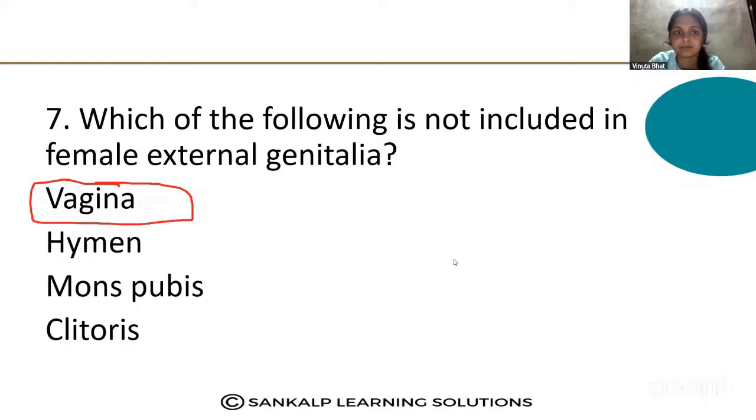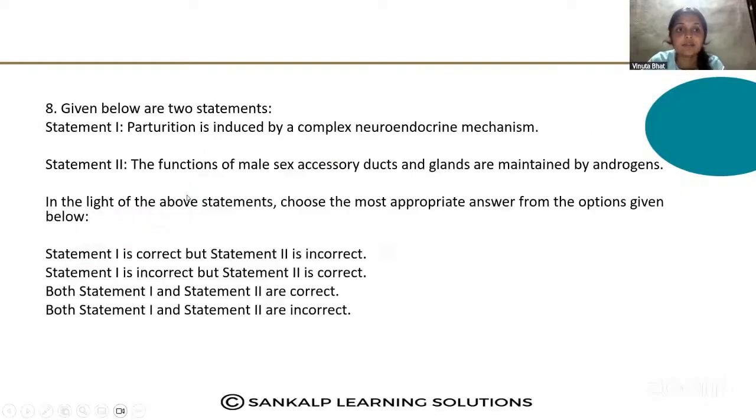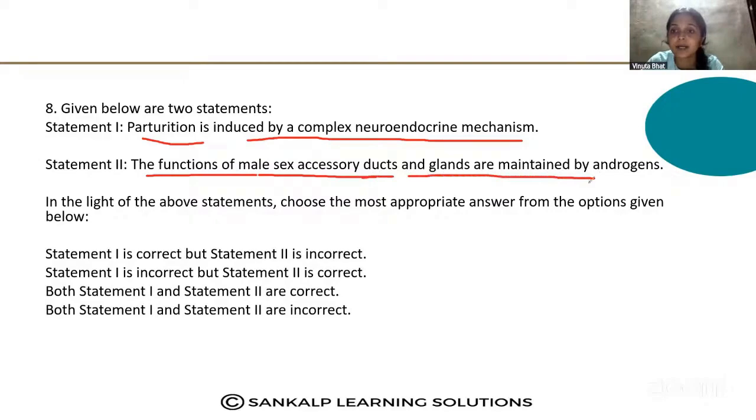Next question. Given below are two statements. Statement 1: parturition is induced by a complex neuroendocrine mechanism. Statement 2: the functions of male sex accessory ducts and glands are maintained by the androgens. In the light of the above statements, choose the most appropriate answer from the options given below.